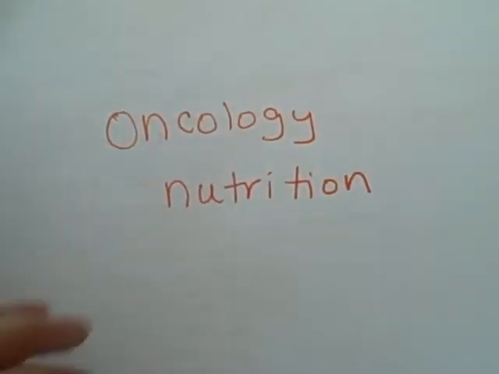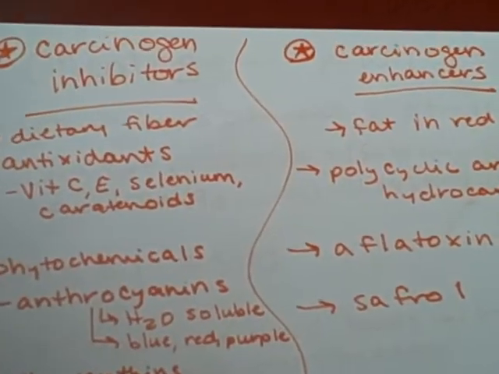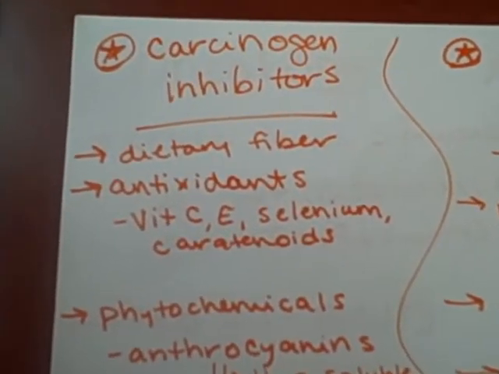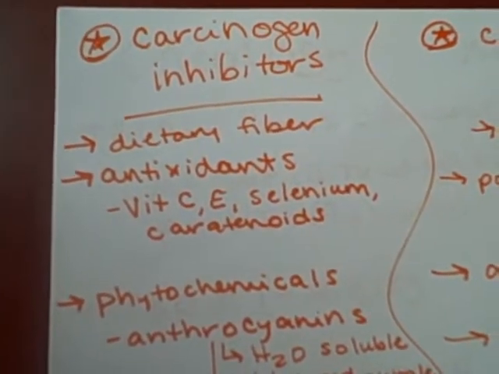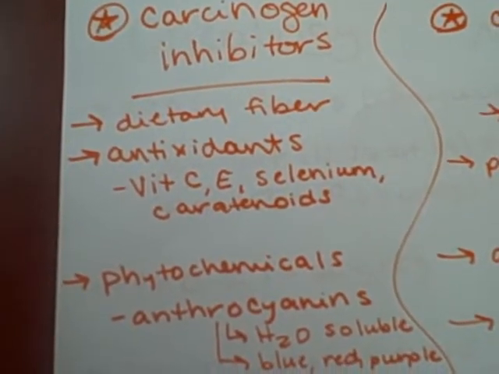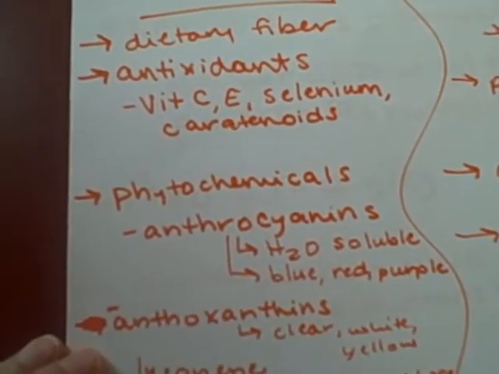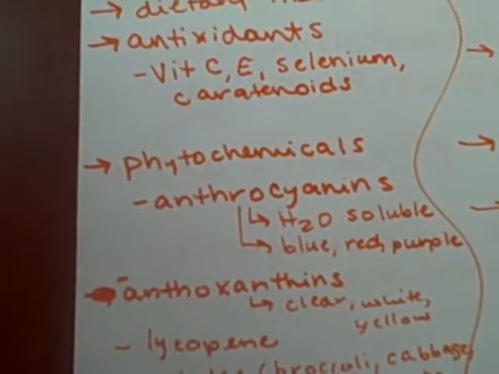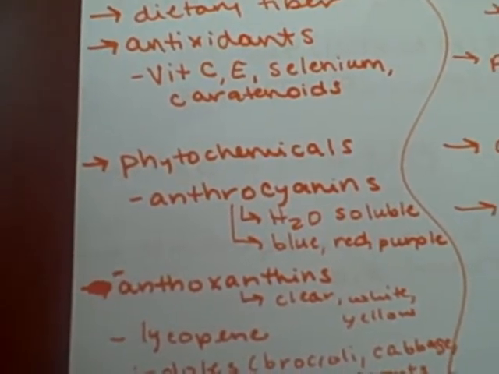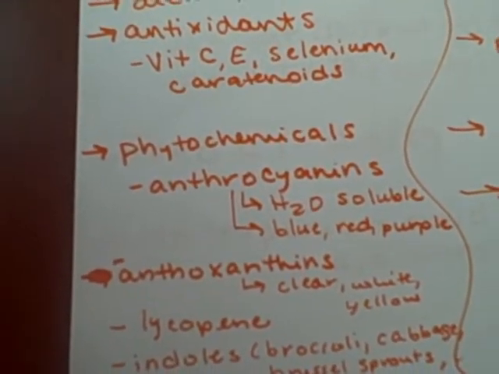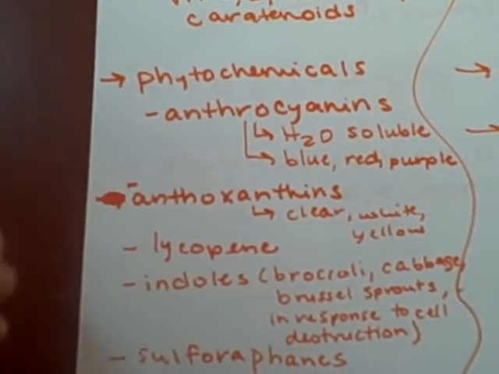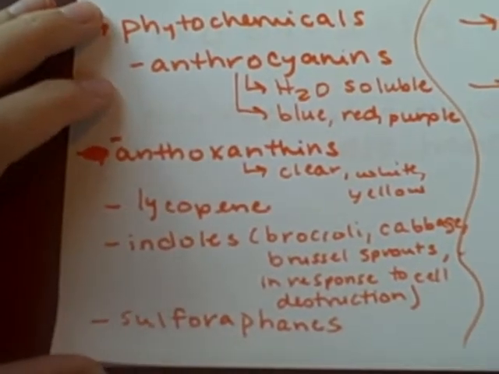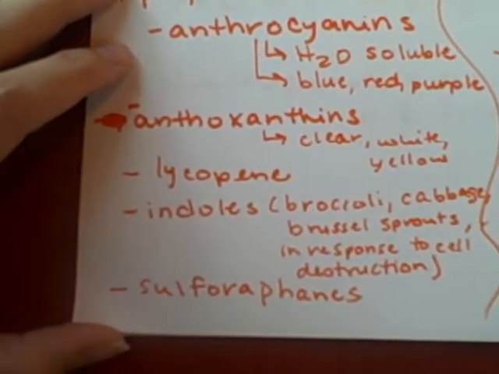Oncology nutrition. There are carcinogen inhibitors and carcinogen enhancers. The inhibitors are dietary fiber, antioxidants such as vitamin C, E, selenium, carotenoids, phytochemicals such as anthocyanins, which are water soluble, they're blue, red, or purple, and anthoxanthins, which are clear, white, or yellow, lycopene, indoles, which is broccoli, cabbage, Brussels sprouts, and it comes from the destruction of the plant cells, or sulforaphanes.